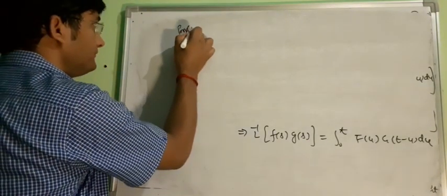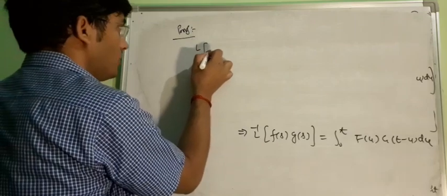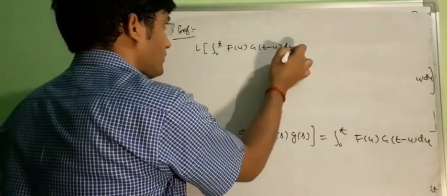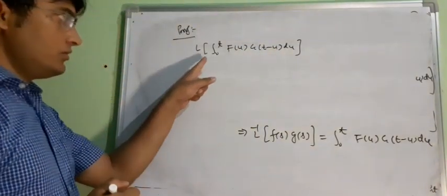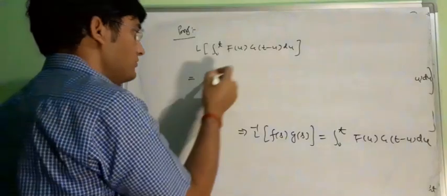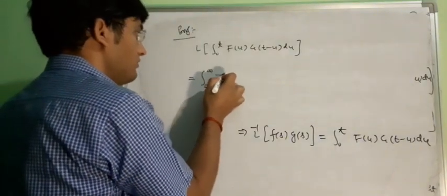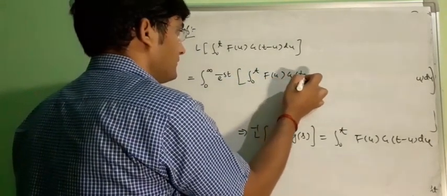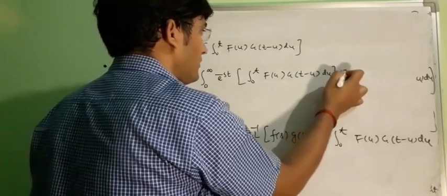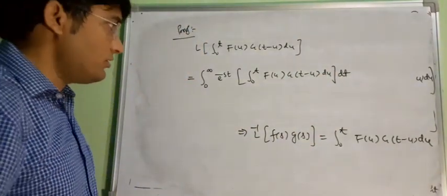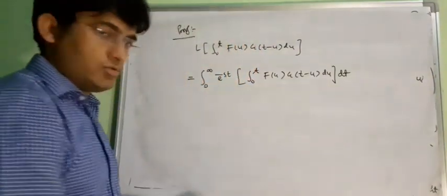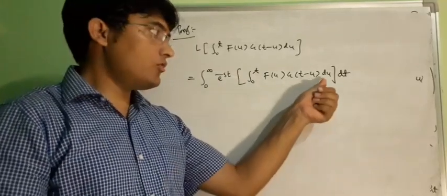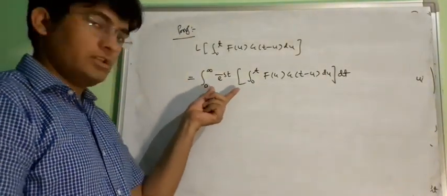Proof. So the Laplace of the integral from 0 to t of f(u) g(t minus u) du is equal to, just open the definition, the Laplace of some function is equal to the integral from 0 to infinity of e to the power minus st into f(t). f(t) means this integral. Then outside we will have dt. Now our aim is to interchange the limits. That means we want to change the order of integration to solve this integral.